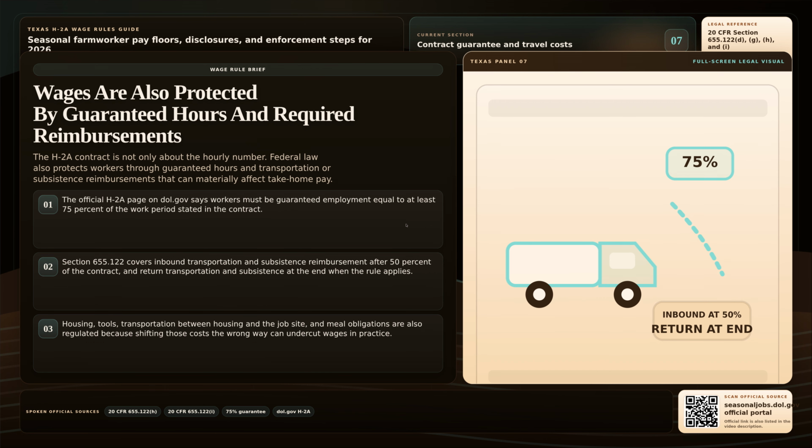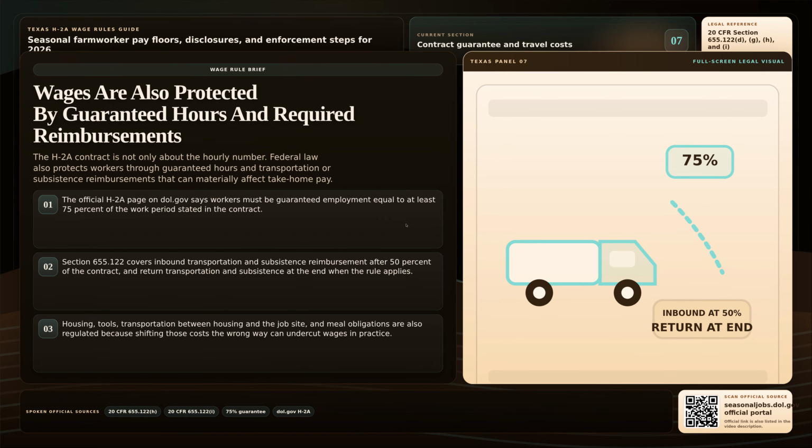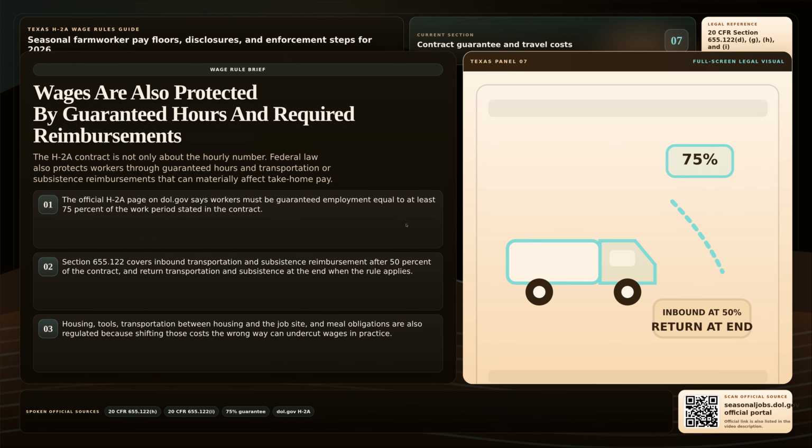If the paycheck looks wrong, start building the record immediately. Save the job order, pay stubs, piece tickets, schedules, text messages, and any notes showing what rate was promised and what work was actually performed. The Wage and Hour Division of the U.S. Department of Labor at dol.gov handles H-2A and Fair Labor Standards Act complaints and publishes worker rights materials in multiple languages.